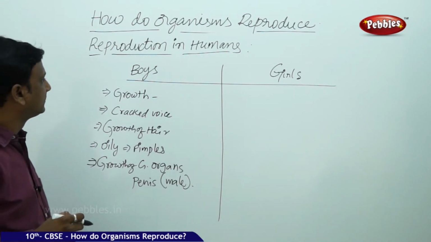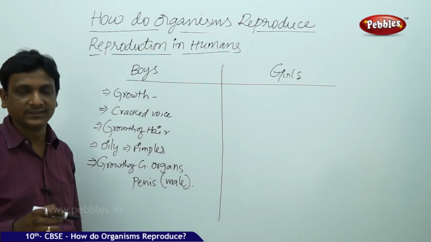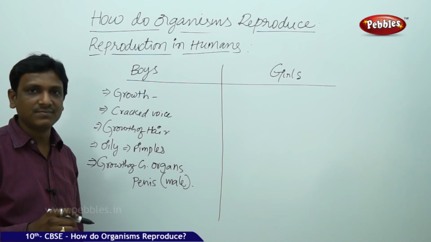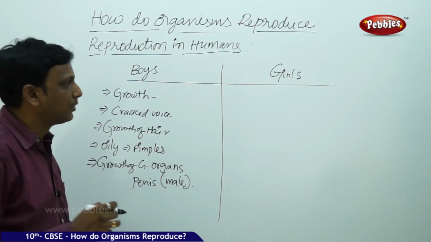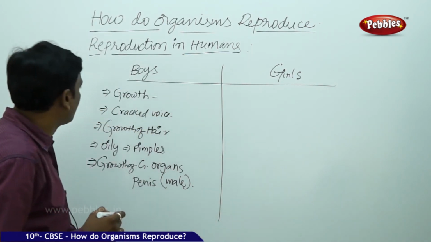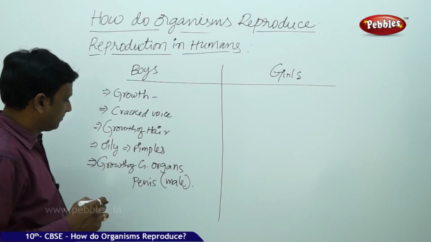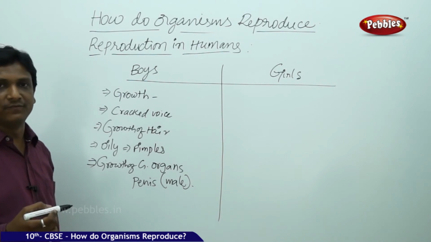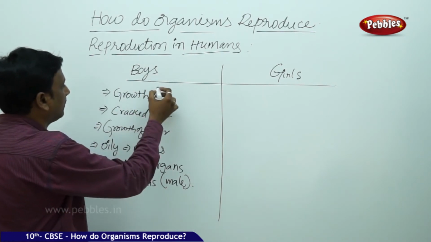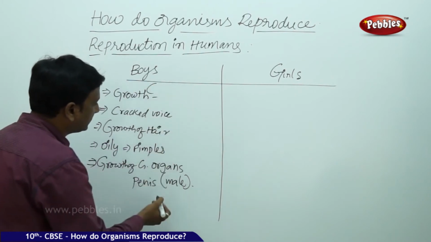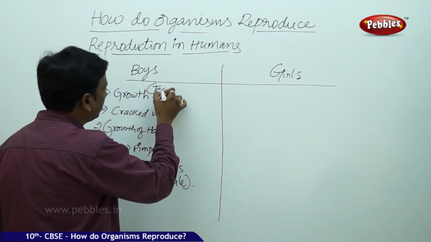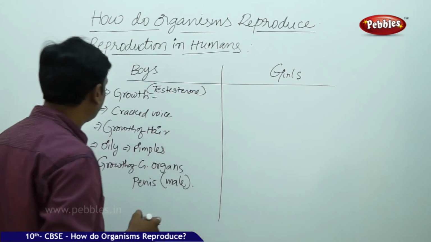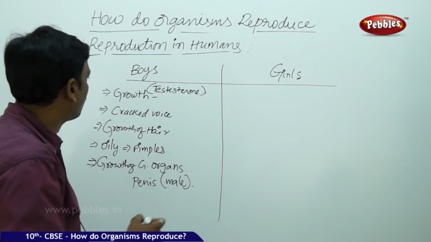So these are the various secondary sexual characters that are observed in boys. These characters show that the organism is becoming capable of producing germ cells. Occasionally the penis becomes erect. It is due to the influence of the hormone. Actually all these things are under the control of the hormone testosterone, the male reproductive hormone.